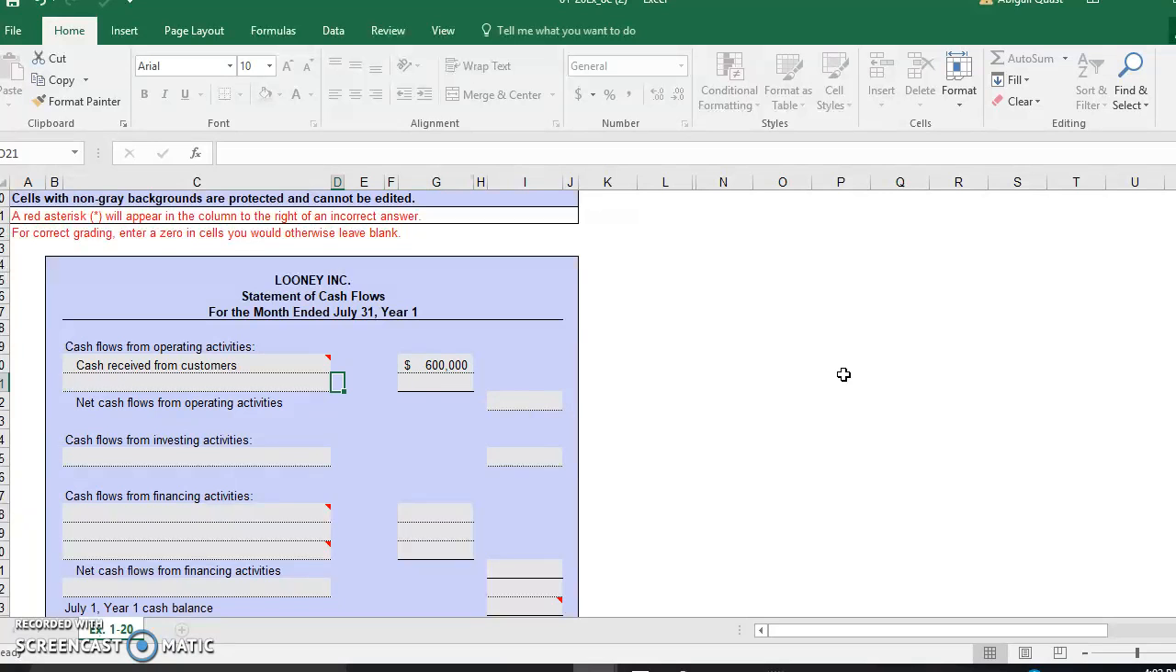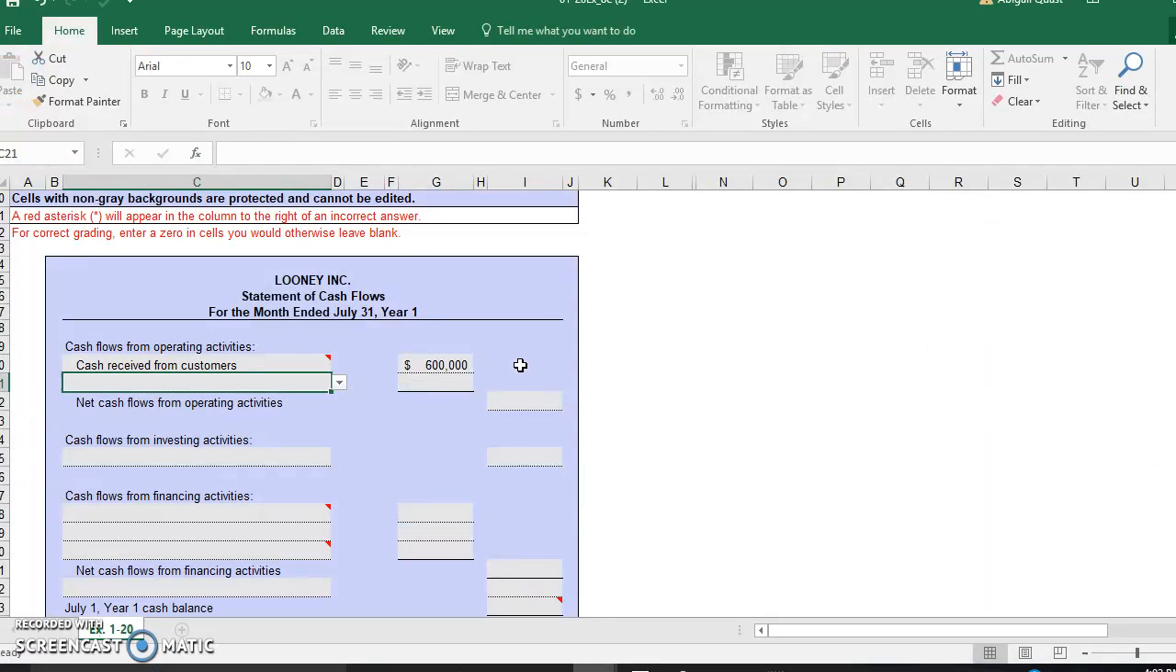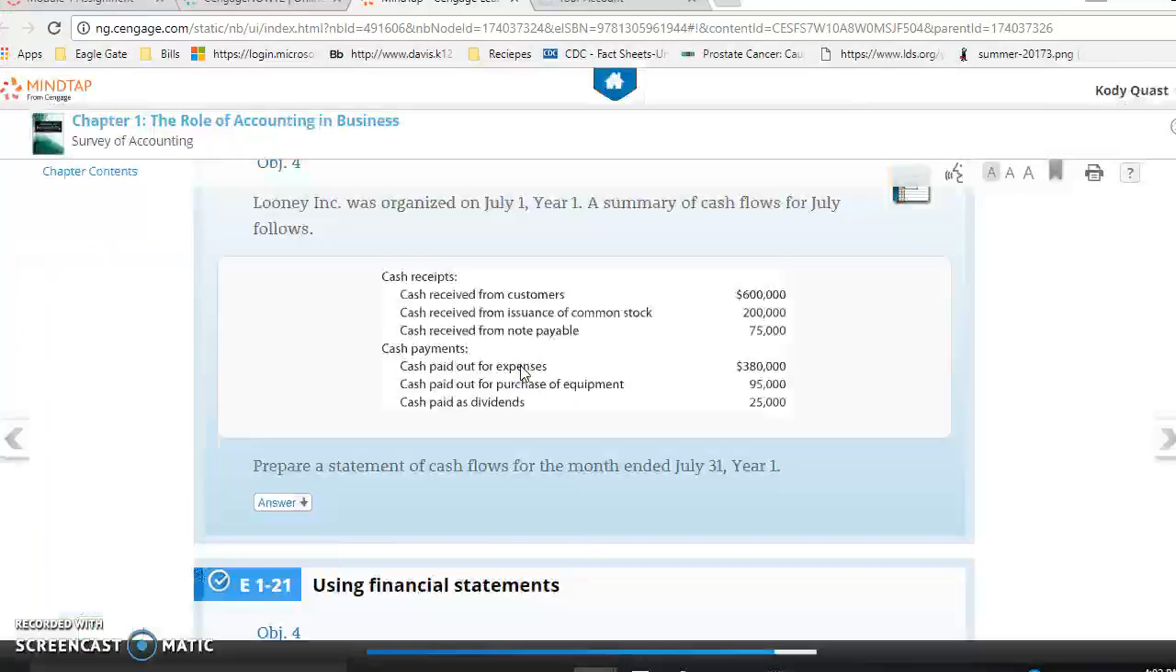Now you're going to go over here and see what your next one is. So let's go to your cash payments, because we realize there's only the one there. Cash paid out for expenses. Does that sound like something that's an operating activity? Probably, because you're paying expenses. In a business, you have expenses every day.